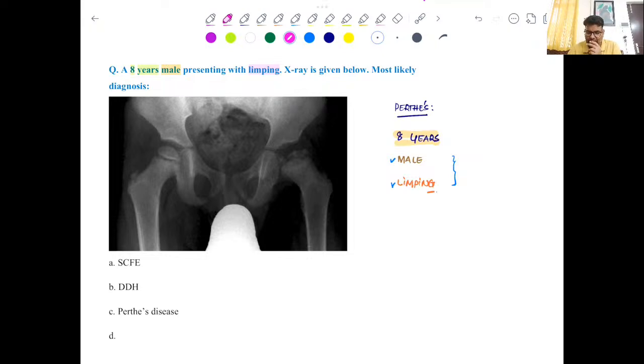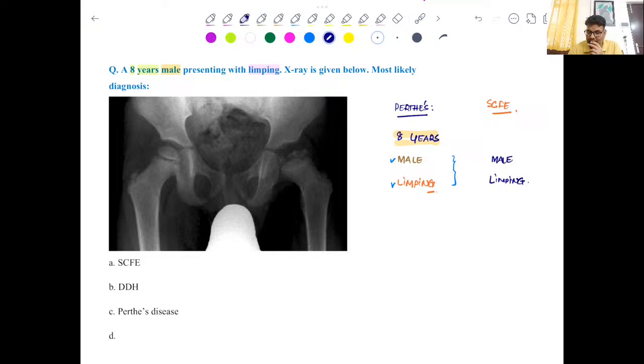So I just want to make sure that you know the basic theoretical concept, so that even if you don't have X-ray, you should be able to reach the perfect diagnosis. So Perthes: 8 years, male, limping, and it is confused with slipped capital femoral epiphysis, which also is seen in males, and the child might present to you with limping.